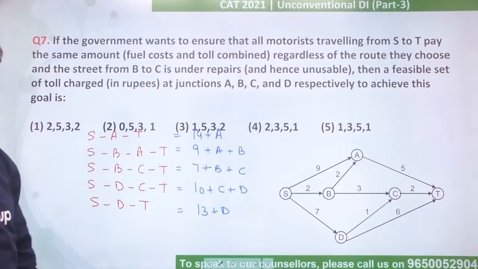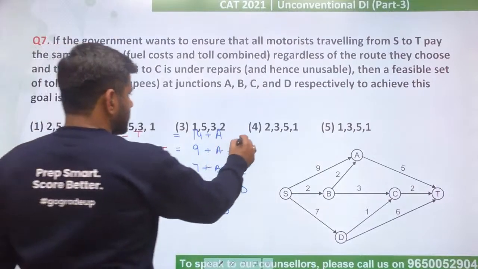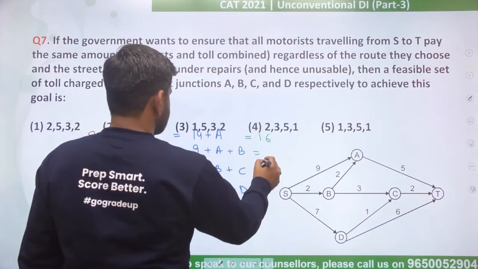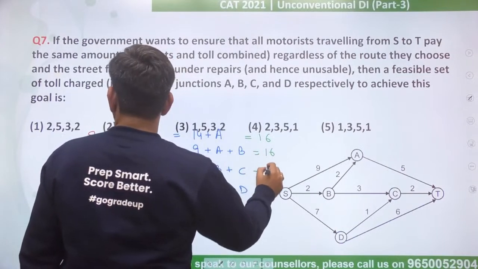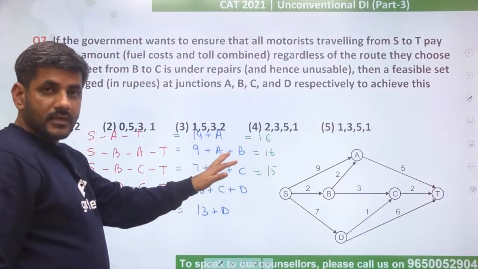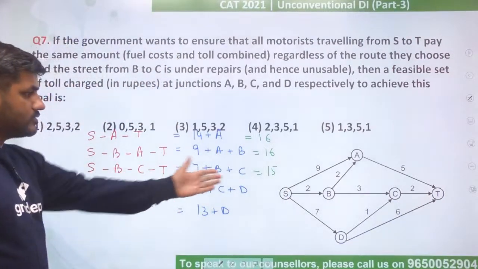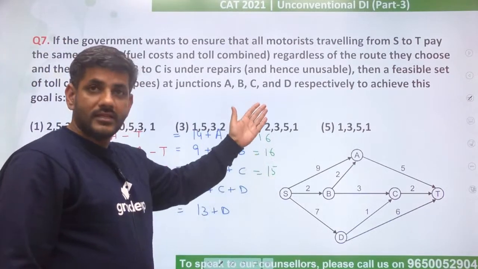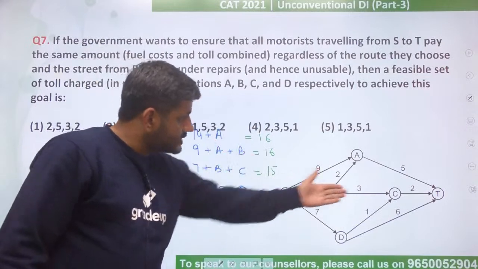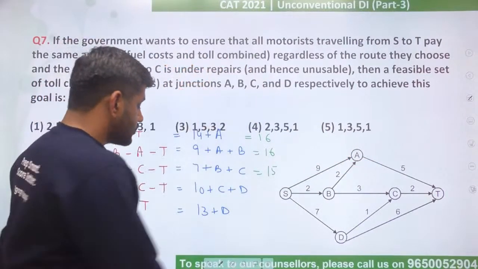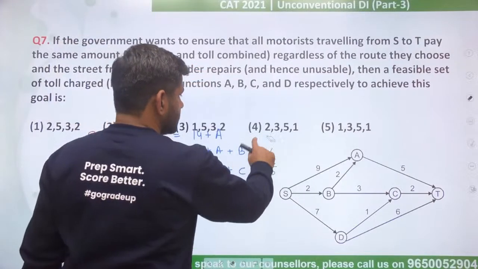So let's look at the first option first of all. 2532. In 2532, 14 plus 2 is 16. 2 plus 5, 7 plus 9 is 16. And 5 plus 3, 8 plus 7 is 15. All are not becoming equal. Rather, people will start using BC. In SBCT, the cost for this path is coming lower than the others. Then people will go by this BC route, and the question says BC is not usable. So the first option is not my answer.